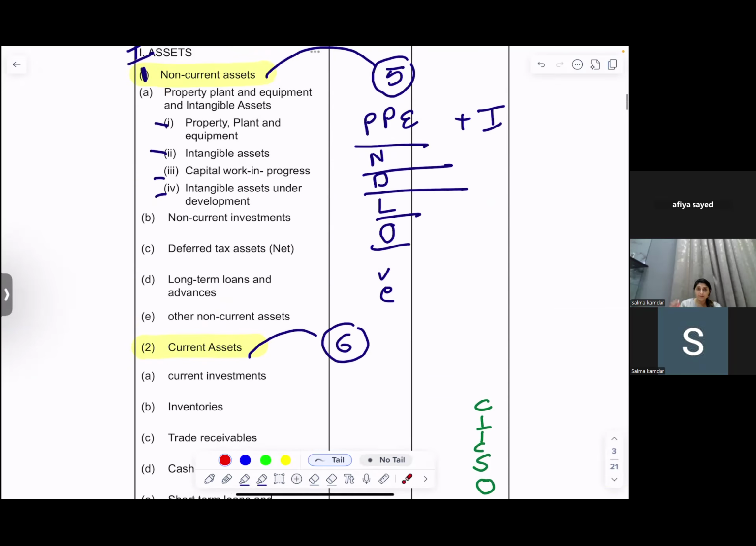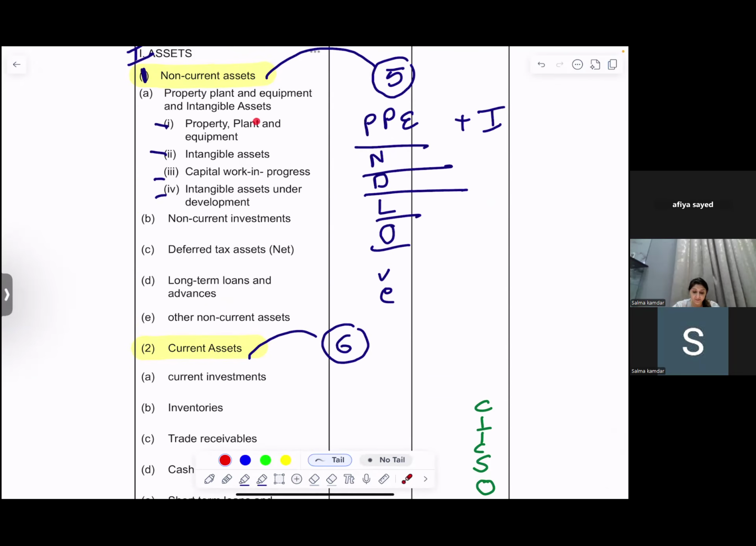Now let's go to property, plant and equipment. It has 1, 2, 3, 4. Property, plant and equipment, the PPE, usually includes your land, building, machinery, furniture, and all those things. Intangible assets would include your non-physical things, the things that you can't touch, see, and feel, like goodwill, patents, trademarks.